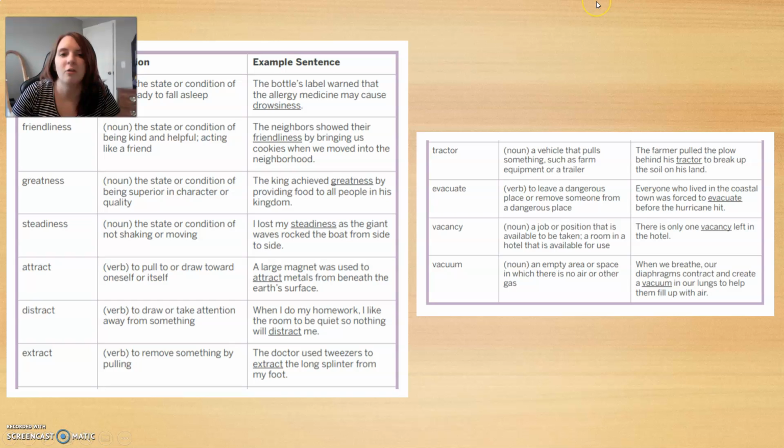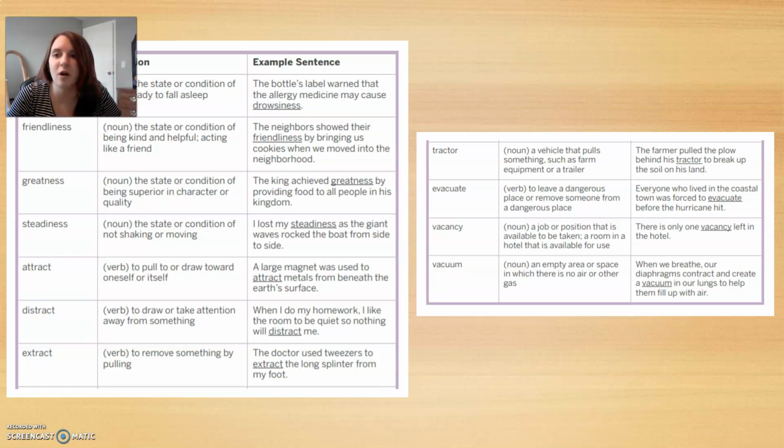Okay, these are our vocabulary spelling words for the week. We have drowsiness, friendliness, greatness, steadiness, attract, distract, extract, tractor, excavate or evacuate, vacancy, and vacuum.